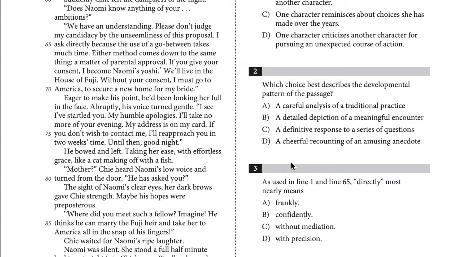Additionally, it talks about plot, where it says Naomi was silent. She stood a full half minute looking straight into Chi's eyes. Finally, she spoke. That's on line 88 through 89.